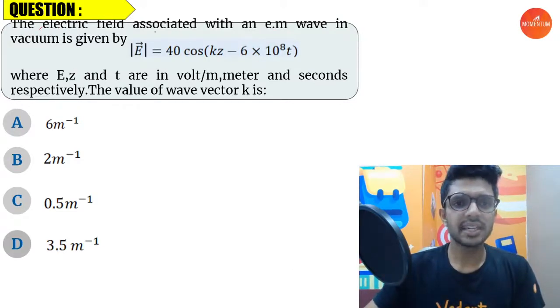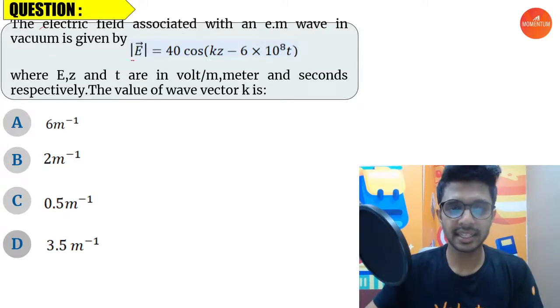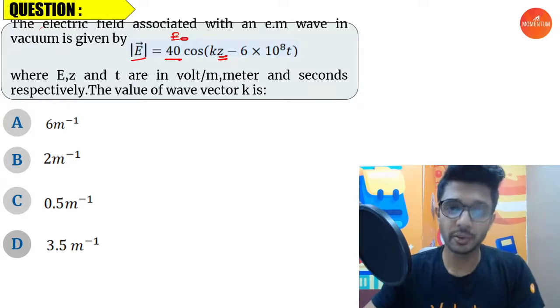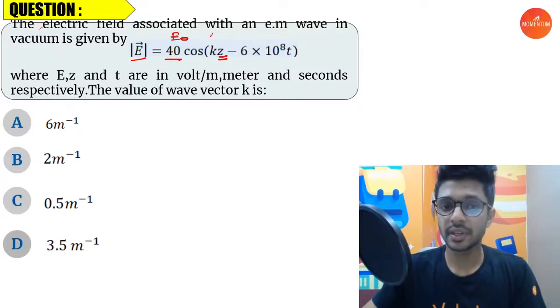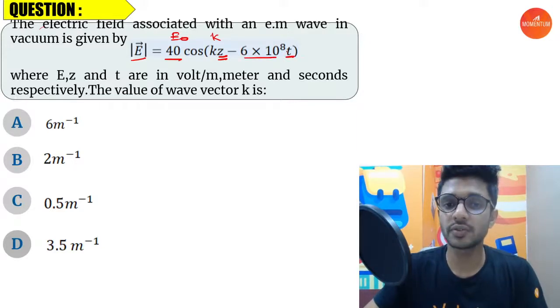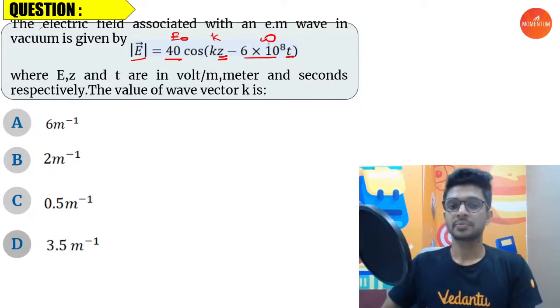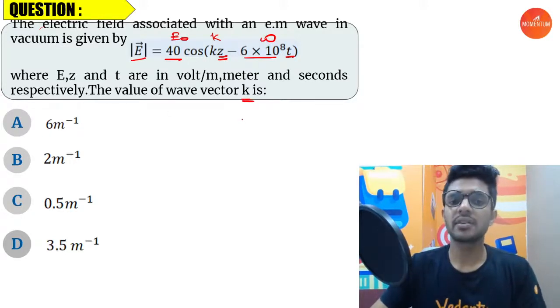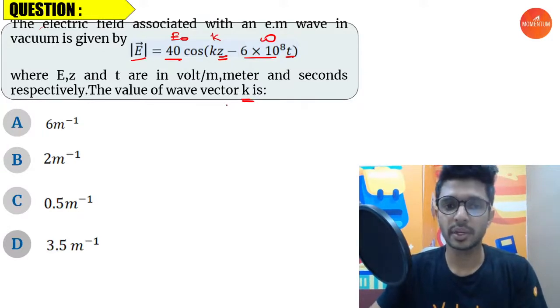The electric field associated with an electromagnetic wave in a vacuum is given by E equals E naught cos(kz minus omega t), where E naught is the maximum value of the electric field. The z corresponds to the coordinate along which this electromagnetic wave moves. k is the wave number, right? And omega is the coefficient of time. The question is, what is the value of this k? Wave vector, or you can call it the wave number, right?